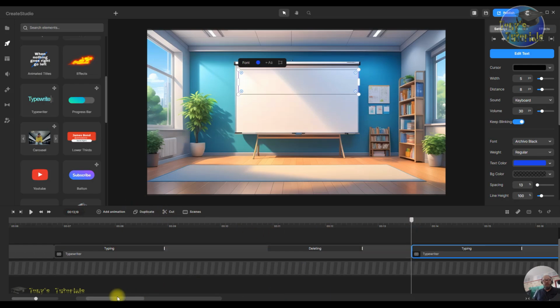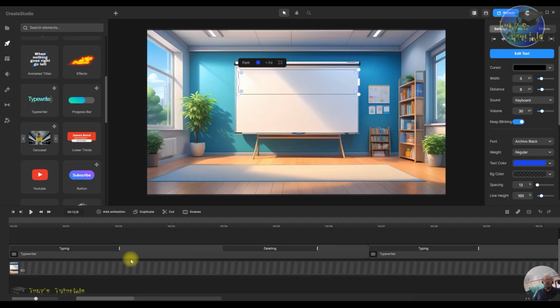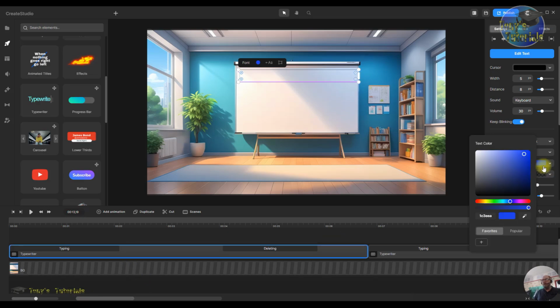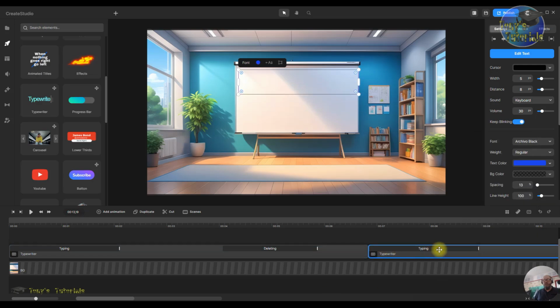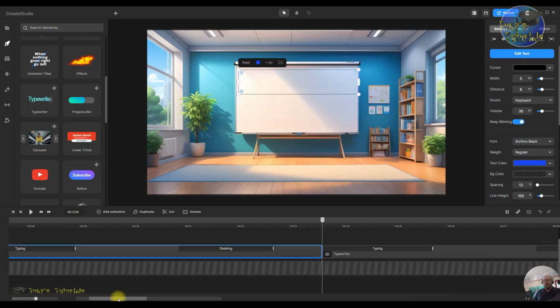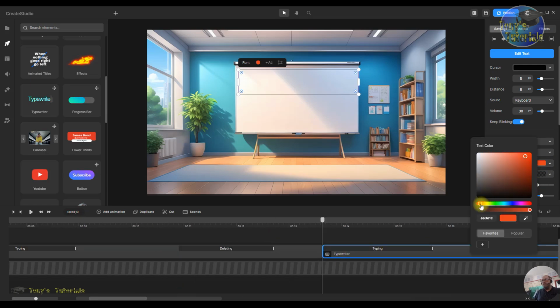But when you get to, say you've got this one in black, right? So change it to black. That one's going to be blue, right? So you've got one black, one blue, and what's this last one going to be? Let's just do orange, right? So there you go.